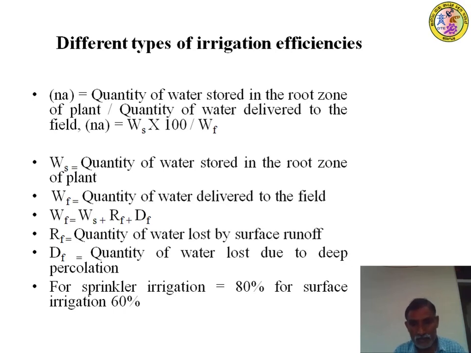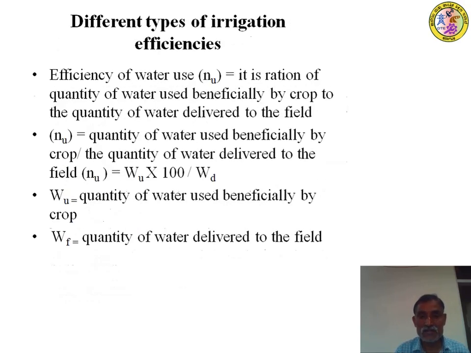Right? Yes, very good. For sprinkler irrigation, 80% of water can be applied, or you can expect 80% of the water to appear at the root zone. Right? But in surface irrigation, hardly 60% of the water supplied at the field should be expected at the root zone. The other 40% are going to be losses, either percolation losses, runoff losses, evaporation losses or some other losses. That means sprinkler irrigation is usually more efficient than surface irrigation.